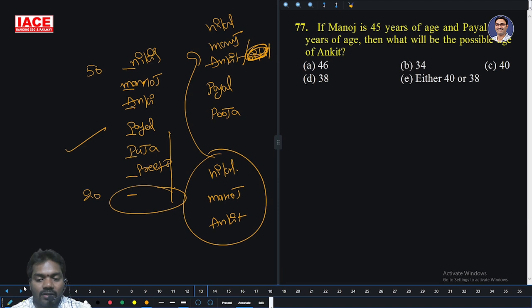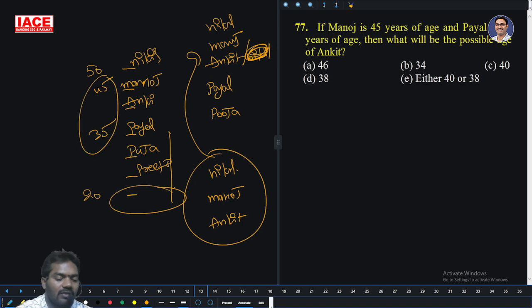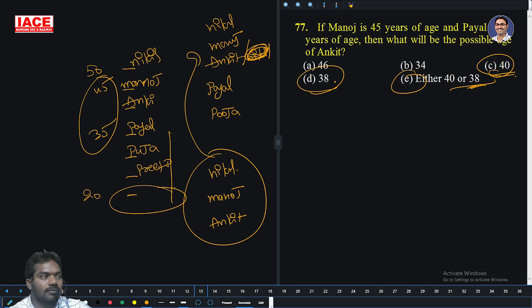If Manoj is 40 years of age and Payal is 30 years of age, then what is the possible age of Ankit? In between 45 to 35, what are the chances? 40 only. Or 38 also. So either 40 or 38. Option C and D.